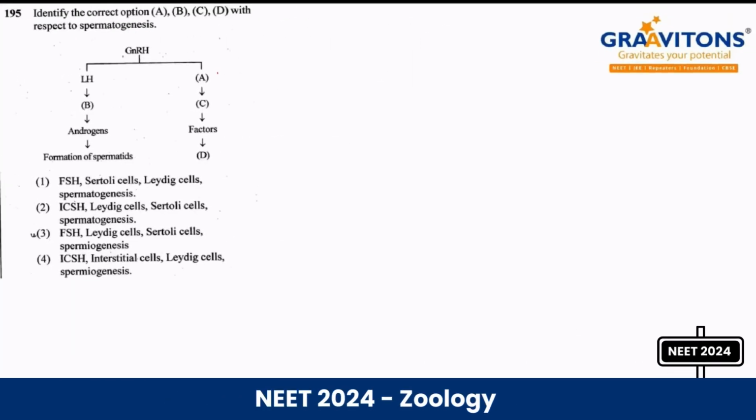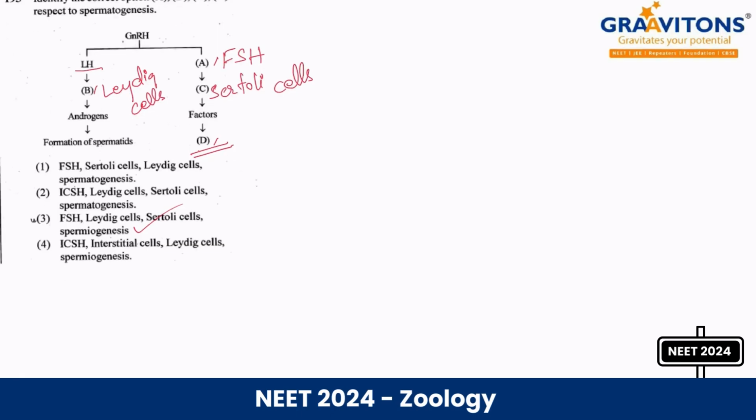So we have to complete A, B, C, D. LH is secreted and also FSH is secreted, isn't it? LH will be acting on Leydig cells, and FSH will be acting on Sertoli cells. Fine, and it will be secreting factors for spermiogenesis. Answer is option 3. So the answer for 195 is the third option.